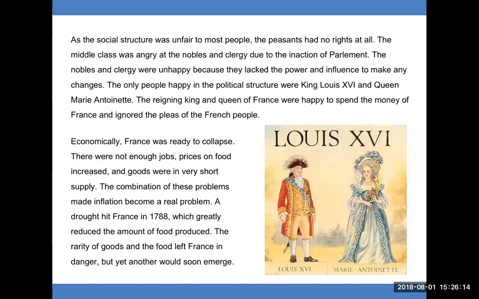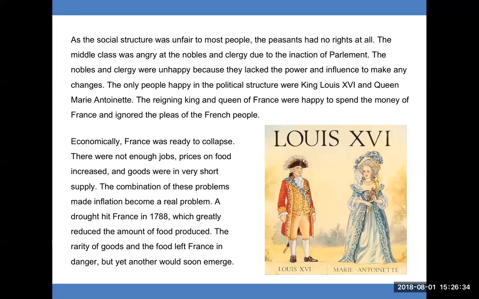As the social structure was unfair to most people, the peasants had no rights at all. The middle class was angry at the nobles and clergy due to the inaction of Parliament. The nobles and clergy were unhappy because they lacked the power and influence to make any changes. The only people happy in the political structure were King Louis XVI and Queen Marie Antoinette.